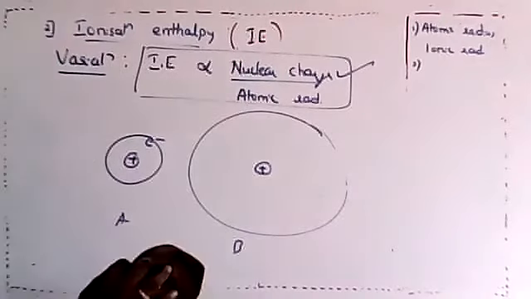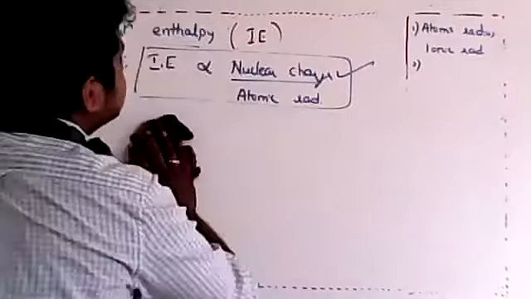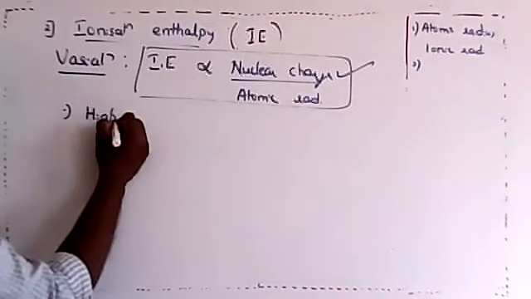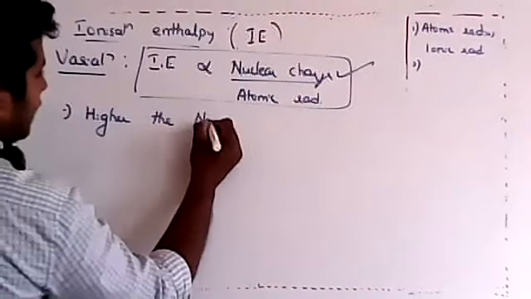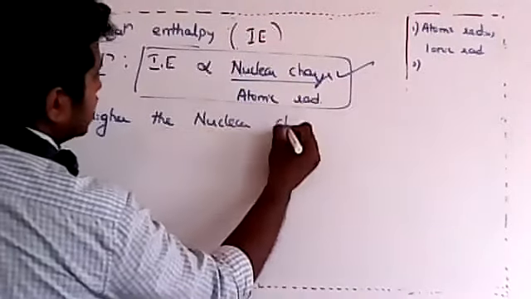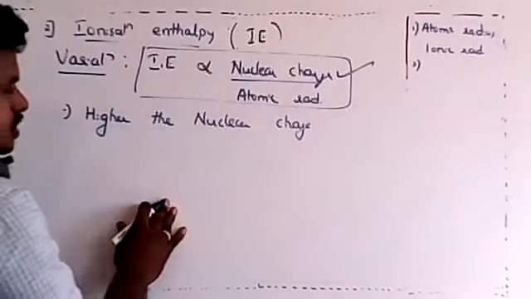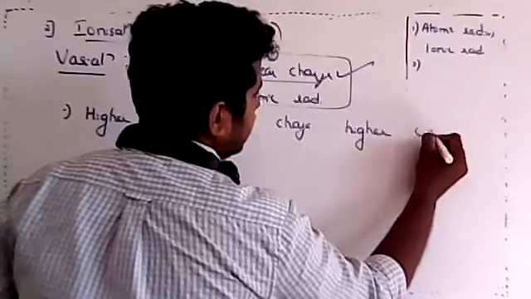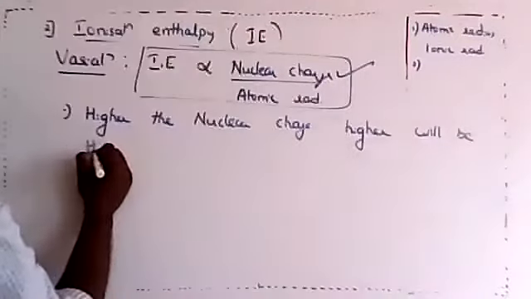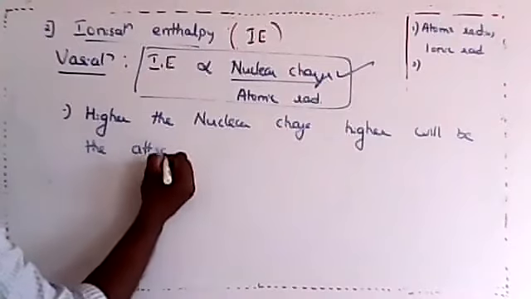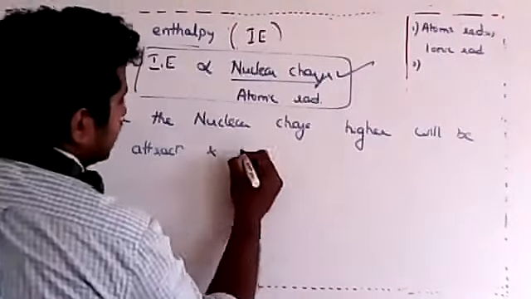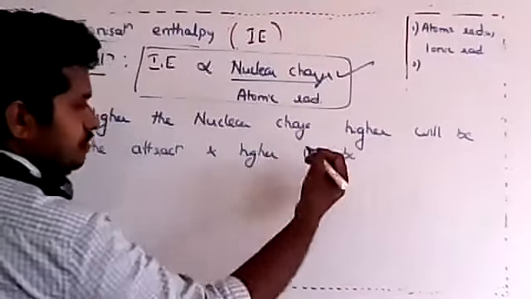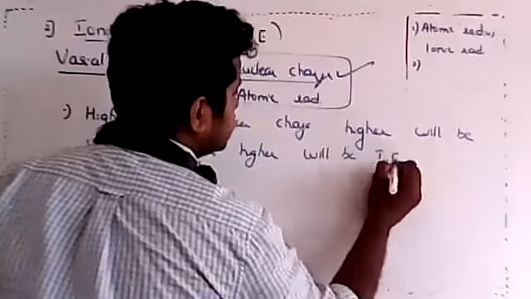So let's write these things pointwise. Higher the nuclear charge, higher will be the attraction, and higher will be the ionization enthalpy, that is, higher will be the energy required to take away the electron.